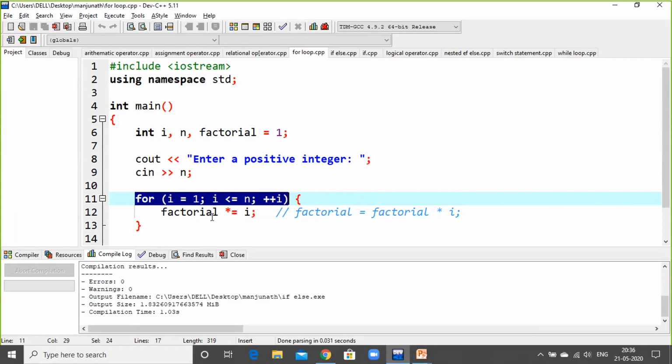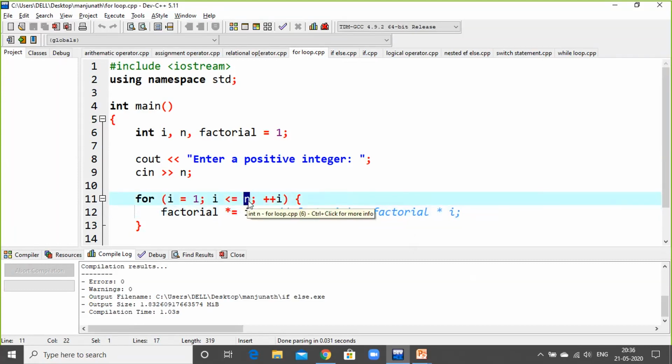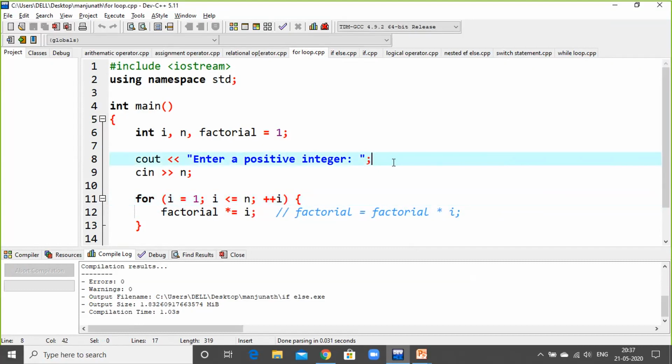Now factorial. What is factorial? In mathematical calculation, factorial is a number multiplied by the following numbers. So factorial is equal to factorial star i. Whatever number is initialized first, the next number will be multiplied till it reaches the last number, that is 5. For example, I'll show you here. 1 into 2, the second number is 2.